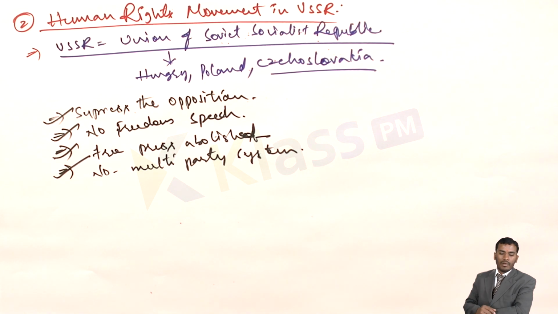And for that, it was given the name Glasnost. This was the name given to the reformation policies initiated by the USSR.